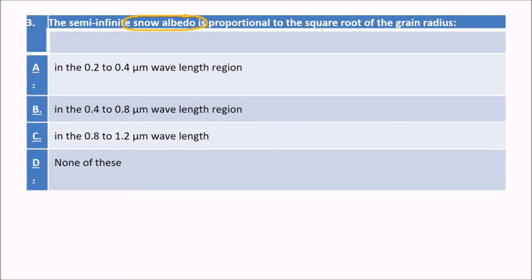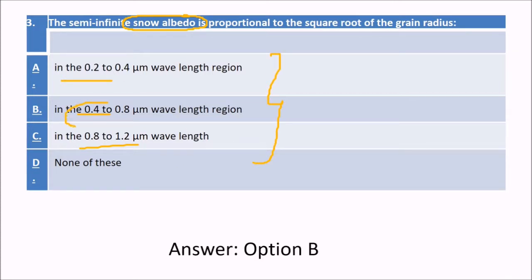Next is, in semi-infinite snow, albedo is proportional to the square root of the grain radius. In which region? These are the options for you. Now tell me the answer. Can you find out? The answer is the 0.4 to 0.8 micrometer region. The semi-infinite snow albedo is proportional to the square root of the grain radius.